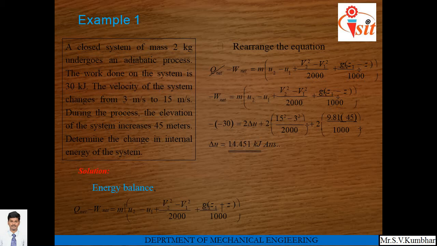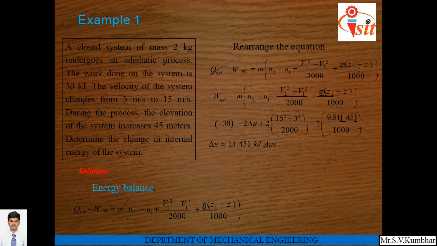So here, what is given? A closed system of mass 2 kg. Mass is given. It is an adiabatic process, so net amount of heat transfer will be 0. The work done on the system is 30 kilojoule. Work done is given. Velocity of the system changes from 3 meter per second to 15 meter per second. V1 and V2 values are given, and during this process the elevation of the system increases by 45 meter. Z2 minus Z1 is given, and we have to determine the change in internal energy.